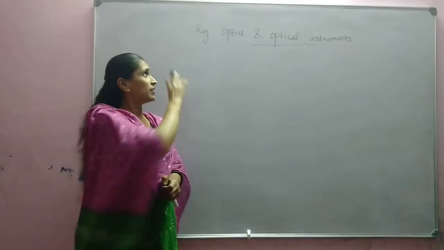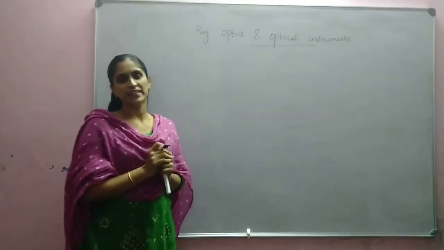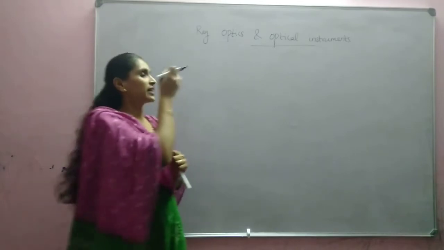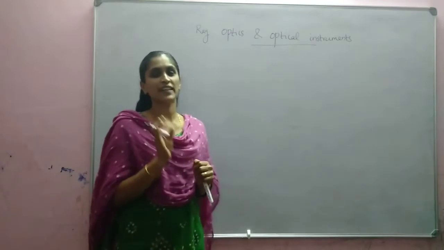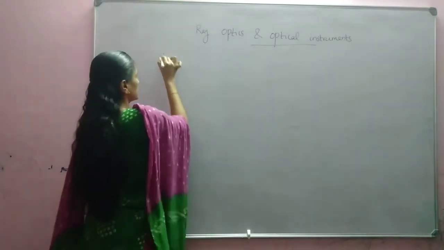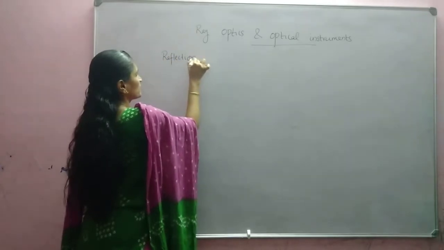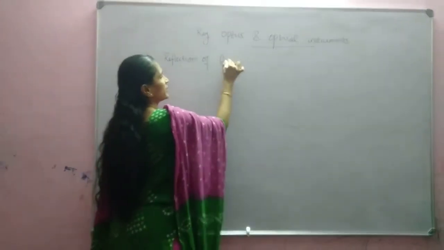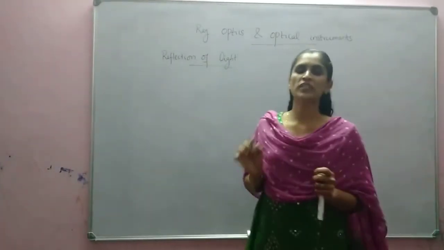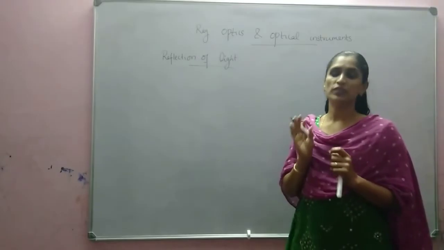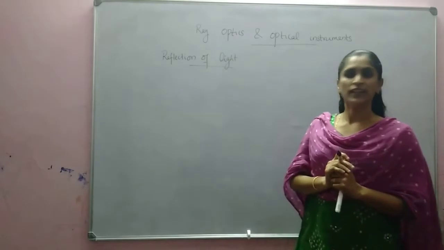Here we are considering light as a ray, and by using that we are dealing with some of its properties. So first among them is reflection of light. What is meant by reflection? Reflection means bouncing back of light from a smooth or highly polished surface. That is known as reflection of light.